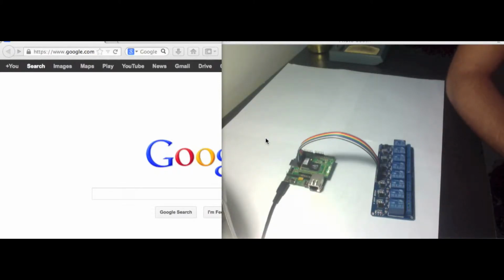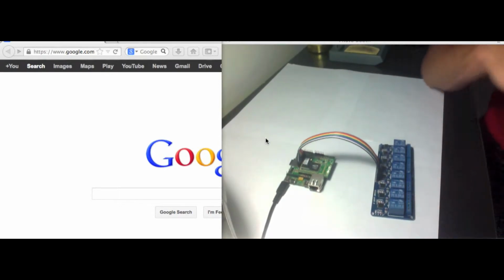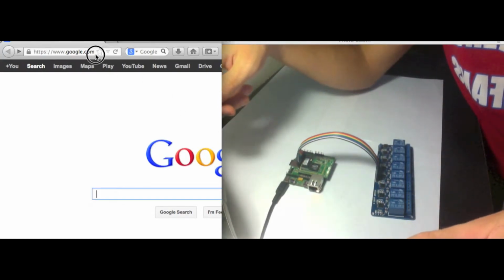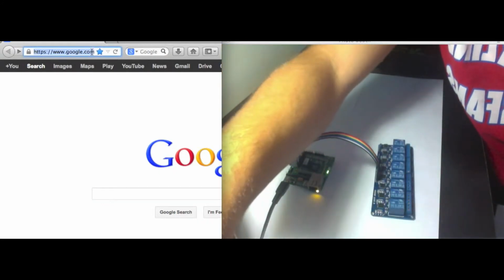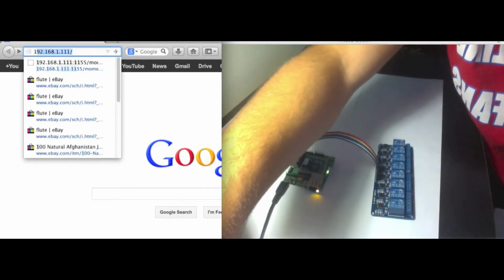Hey, I'm going to be showing you guys a special feature in the OeeZee software. It's the ability to emulate a momentary push button, and it's actually pretty simple to work. You're going to use your browser again to send the command to your board. You're going to access the IP address of your board.